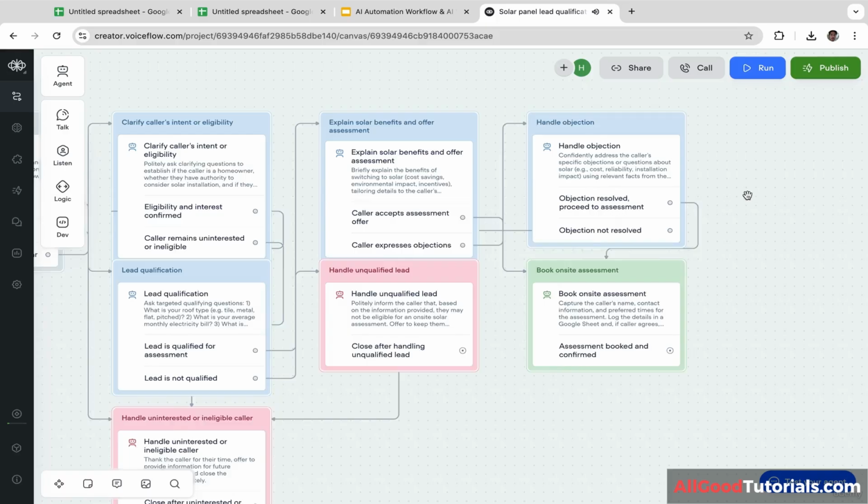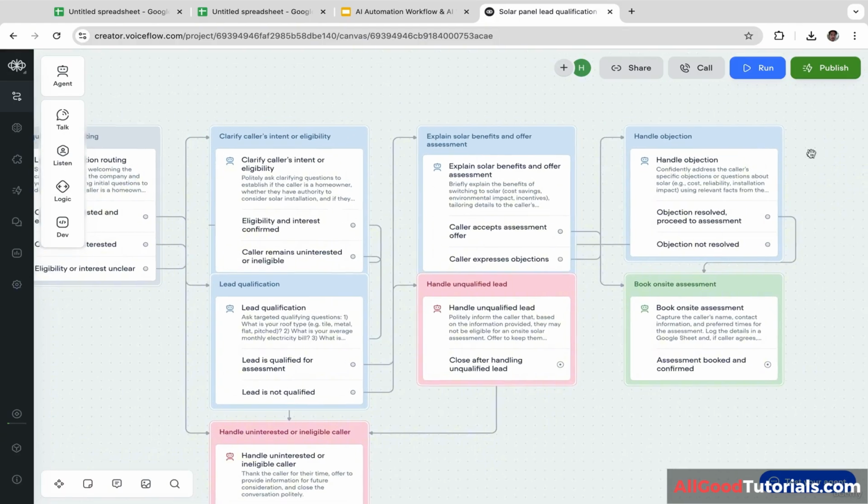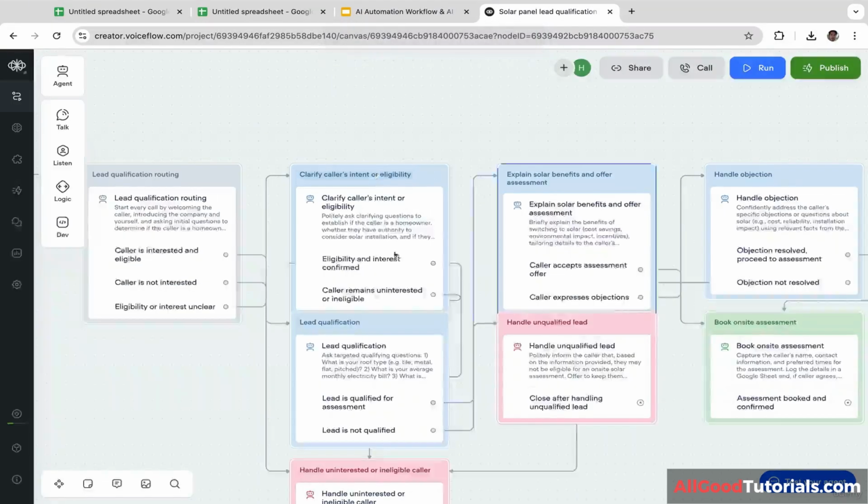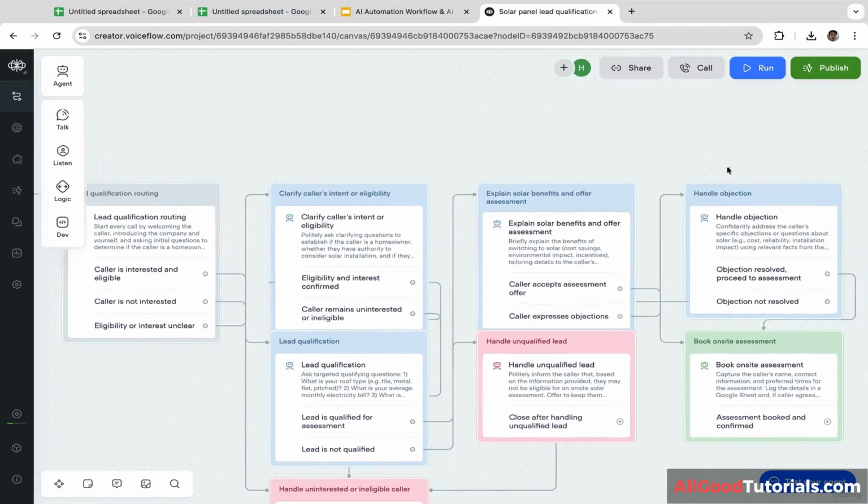Okay, very cool, guys. You can also call the AI agent. Just click this, but you will need to enter your phone number. And after testing this AI agent and making sure it is working, you can publish this AI voice agent. Just click this, publish.